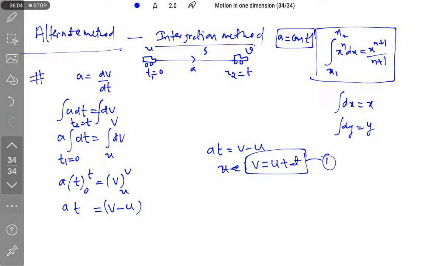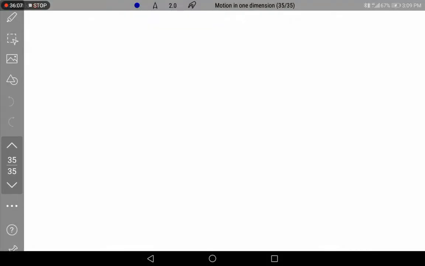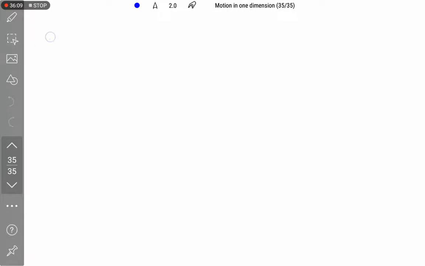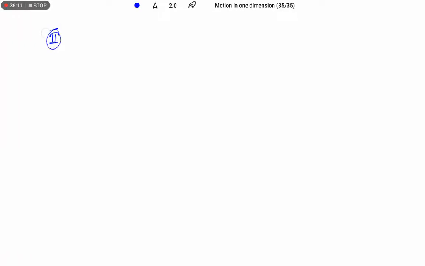Now let us go for the second equation of motion. To derive the second equation of motion, again I am using a equals dv by dt, but the second equation of motion helps to find distance.